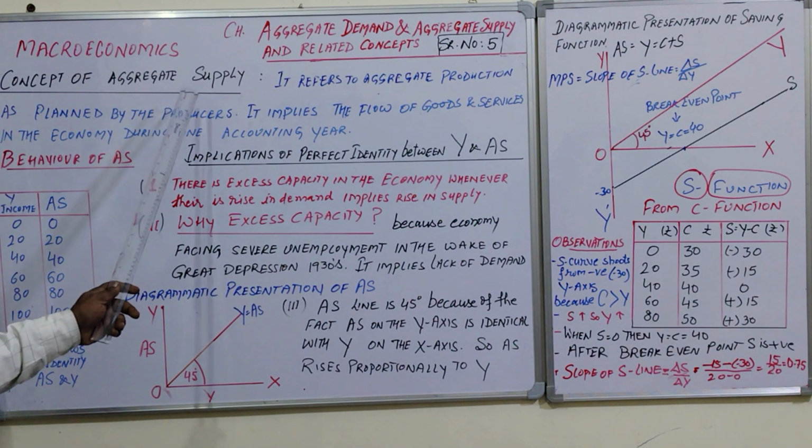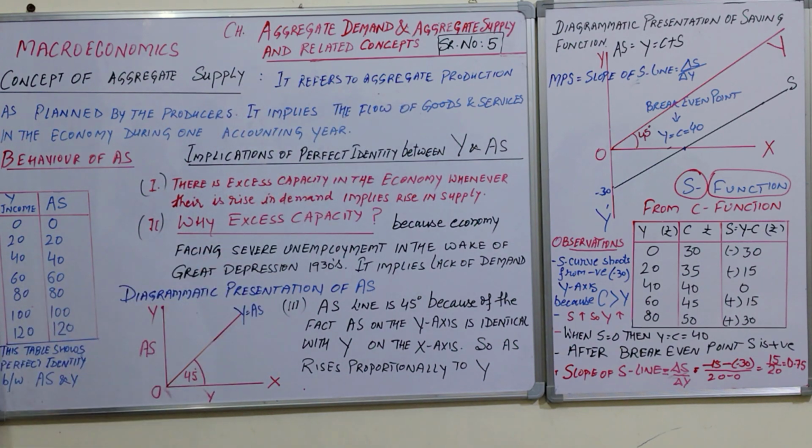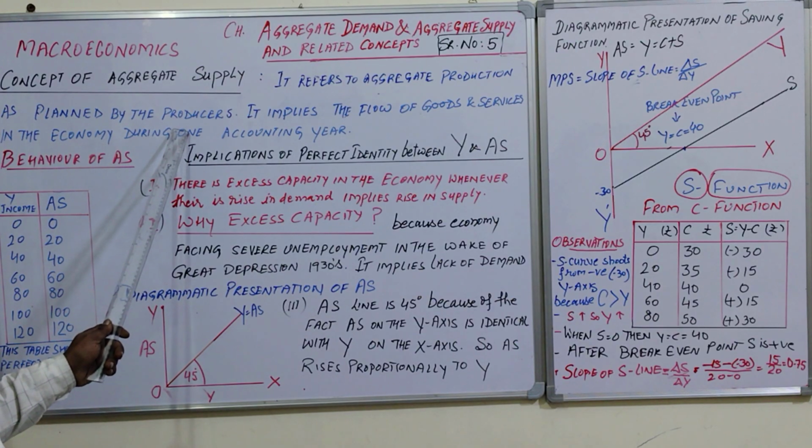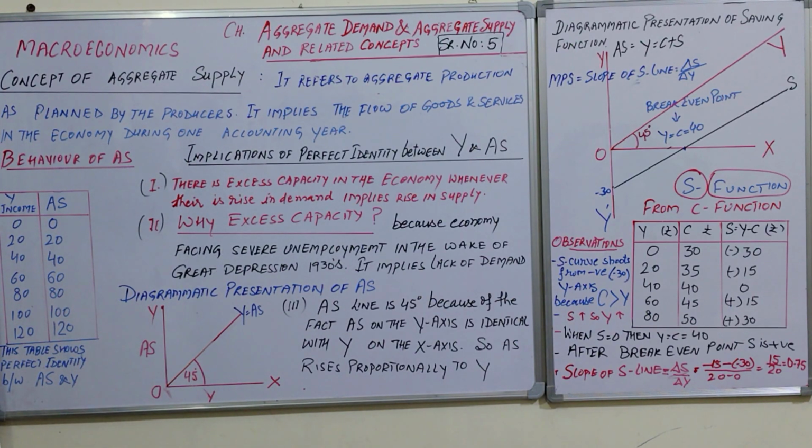The concept of aggregate supply refers to aggregate production. Aggregate supply means production in the economy as planned by the producers. It means the flow of goods and services in the economy during one accounting year. So this is, in simple terms, how we can explain the concept of aggregate supply. Once again, it refers to aggregate production as planned by the producer, and it implies the flow of goods and services in the economy during one accounting year.